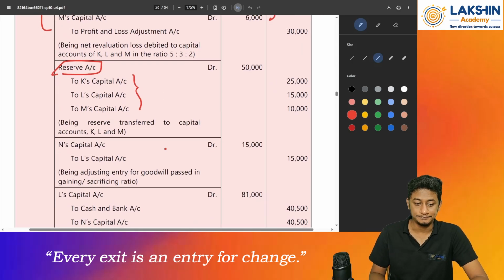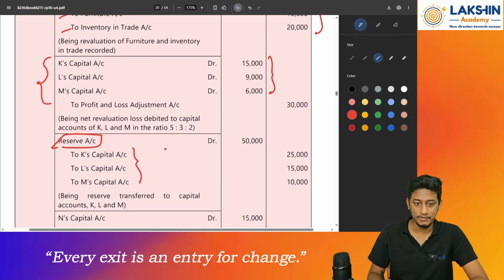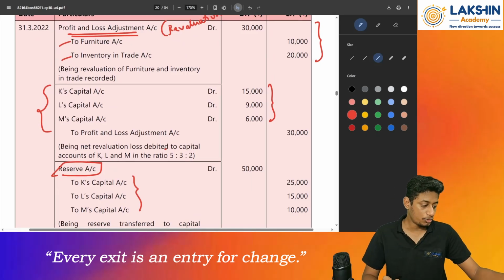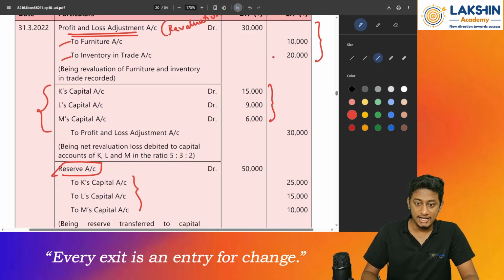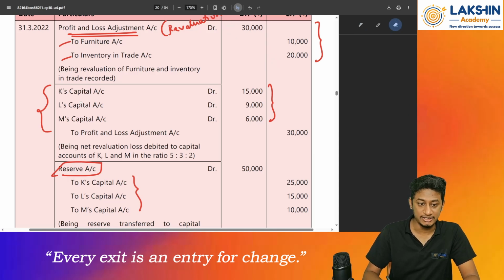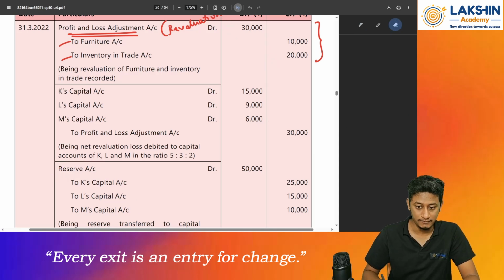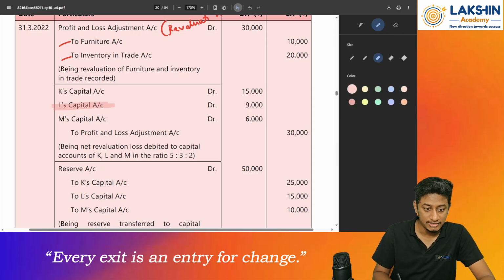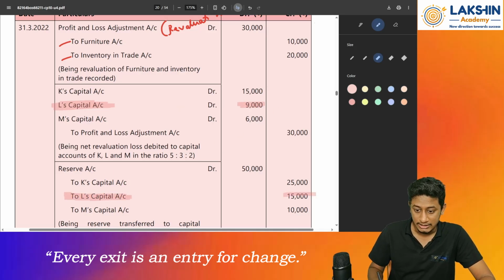Now look at this. What to do? Find out the value remaining in L's capital account. How to do that? Check wherever L's capital account is mentioned. So see where L's account is mentioned. One is over here, rupees 9,000, and one more over here, reserves division.